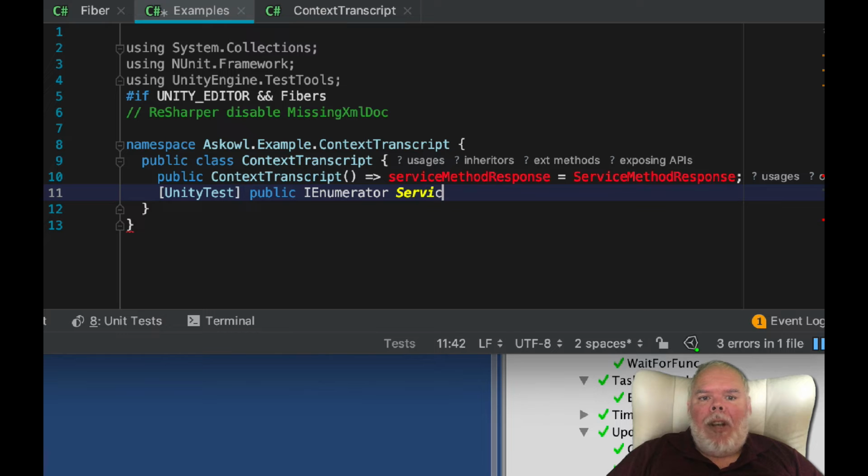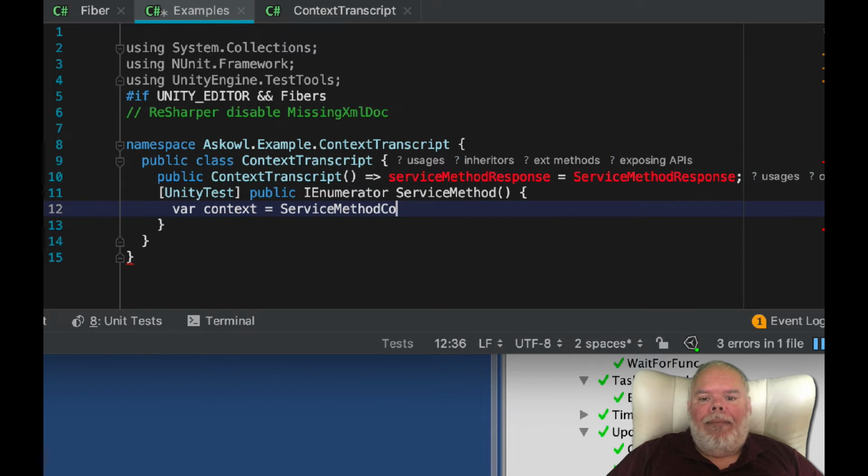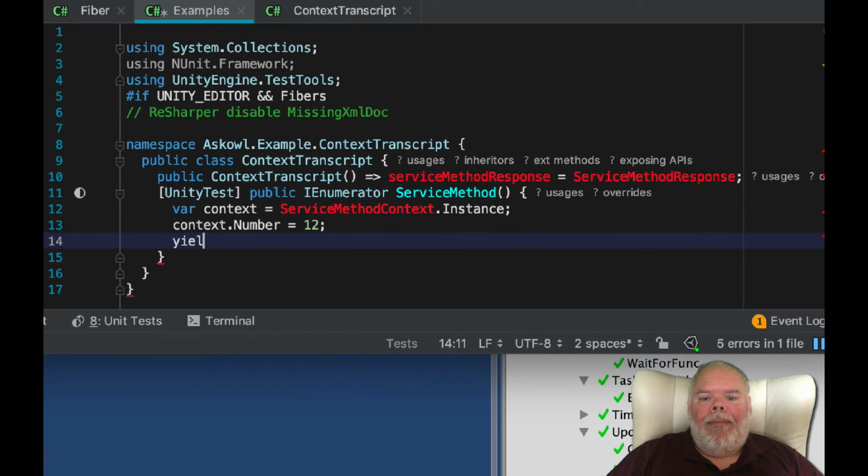This is a simulated service method where the response occurs after 1/10 of a second. Hence, here we have a fiber being started immediately.